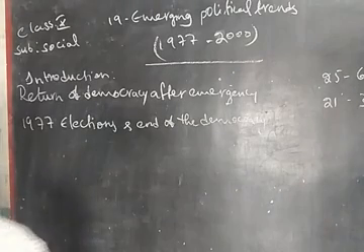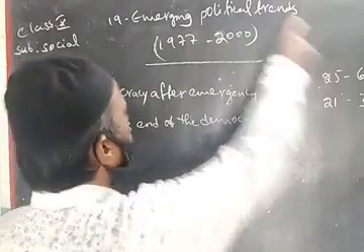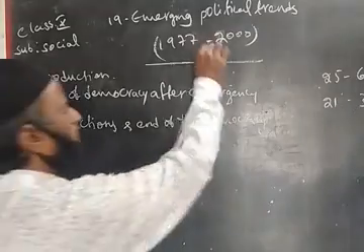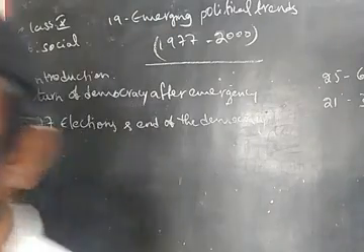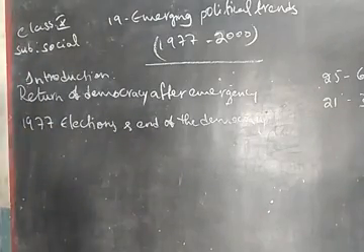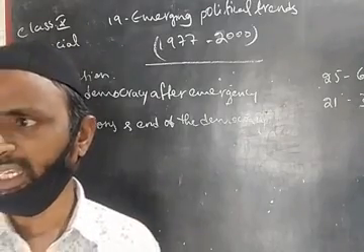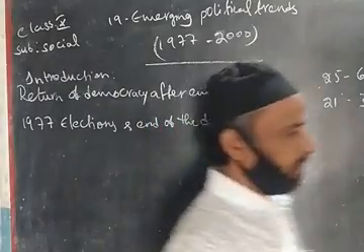Right. Now in this class, we are going to study the emerging political trends in India during 1977 to 2000. Right. So as we all know, in India, emergency was announced by Indira Gandhi. So why did she announce emergency?